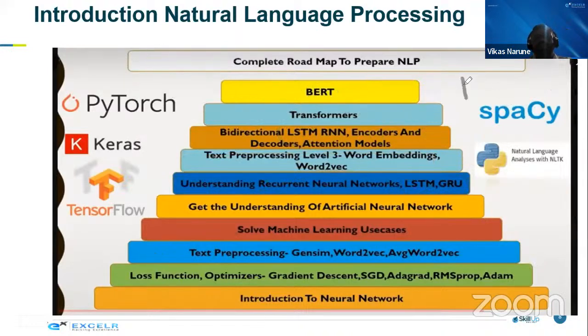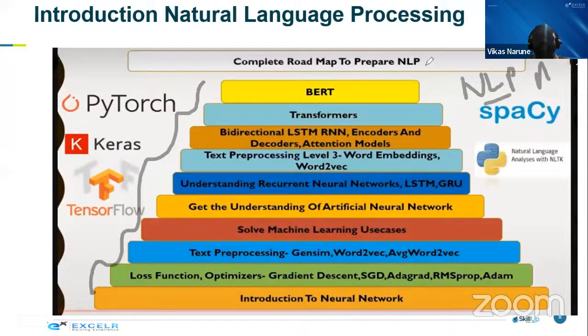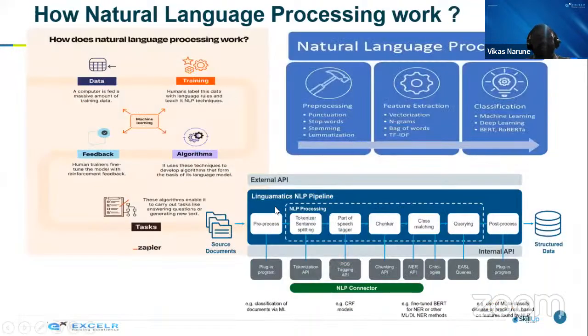If you want to become an NLP expert, a total AI research scientist in the NLP domain, this is what the entire ladder looks like. This is the complete roadmap you have to follow. All right, so let's get started. Let's get started with the NLP task.